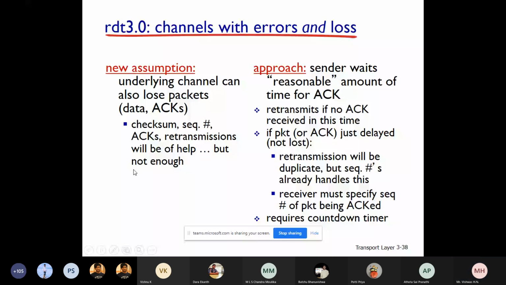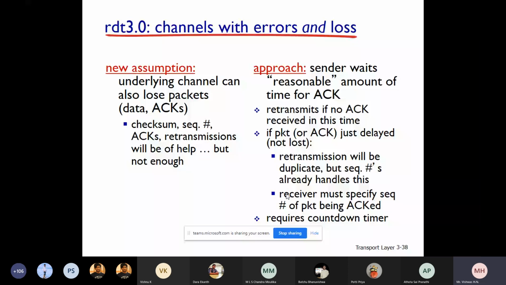So how do you approach it? The sender waits a reasonable amount of time for the acknowledgement, and retransmits if no acknowledgement is received in this time. If the packet is just delayed, the retransmission will be a duplicate, but the sequence number already handles this. Is that clear? You may have a question, sir: if the packet transmission is delayed but not lost, the sender may still transmit another packet, which will create duplicate packets.